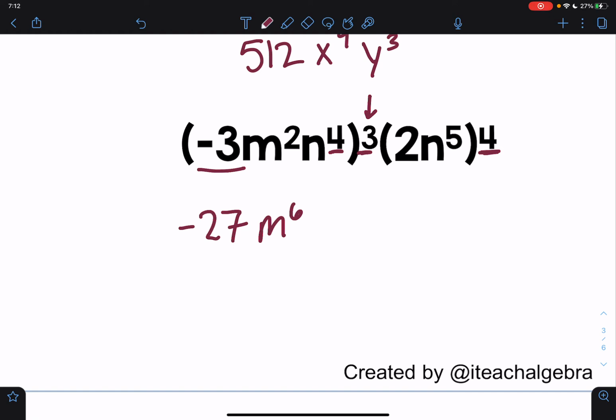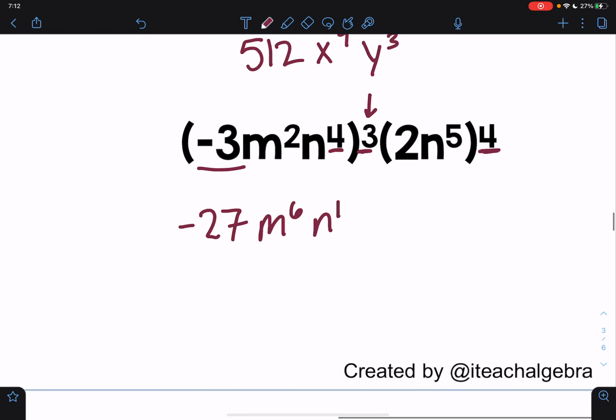Taking those two, multiplying them together, 4 times 3 is 12. That is all being multiplied by 2n to the 5th to the 4th power. So I'm taking the 2 and I'm taking that to the 4th power here, and then that gives me 16. And then n to the 5th power to the 4th power, 5 times 4 is n to the 20th.